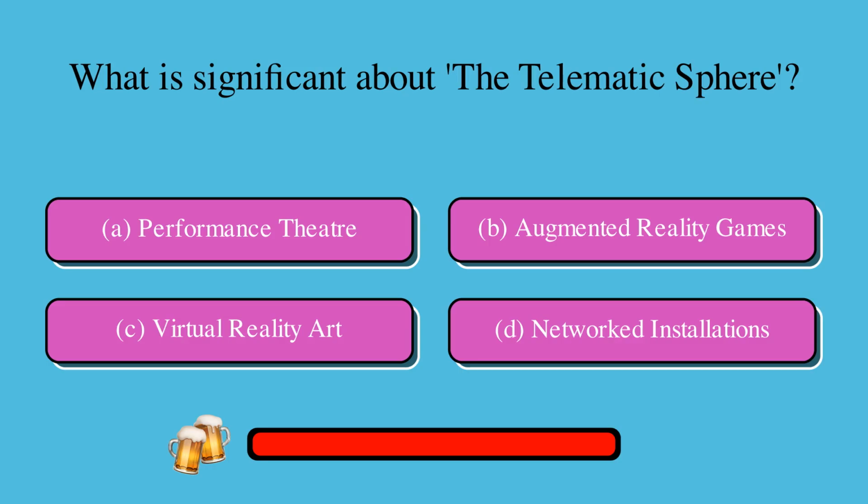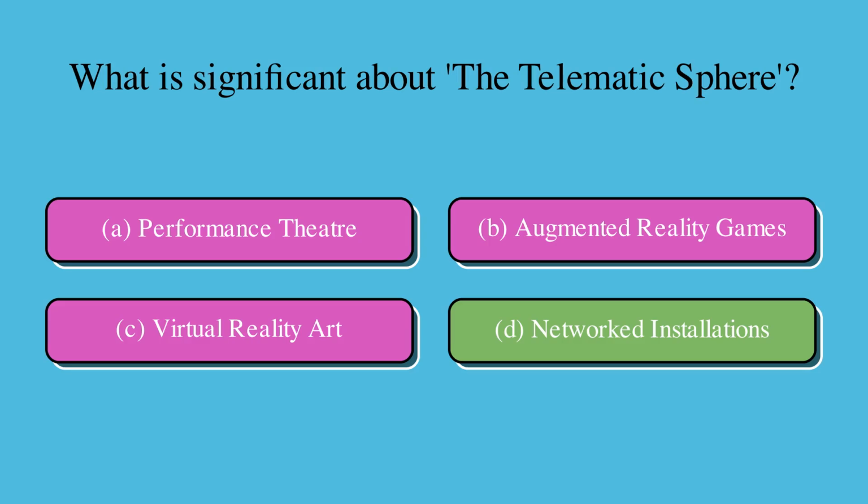What is significant about the Telematic Sphere? Is it A. Performance theater, B. Augmented reality games, C. Virtual reality art, or D. Networked installations? The correct answer is D. Networked installations.